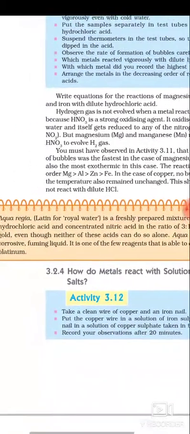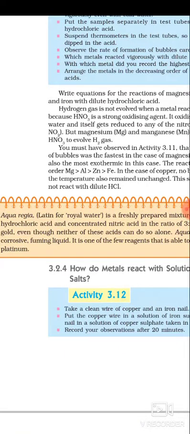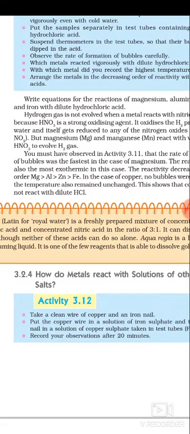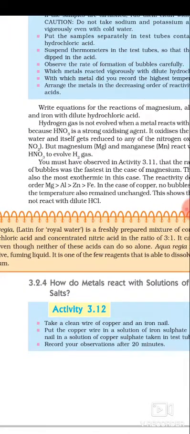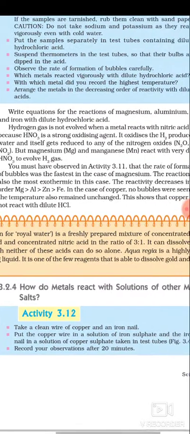Now here is one more point, aqua regia. Aqua regia is a solution in the ratio of 3:1. It is made by taking concentrated hydrochloric acid and concentrated nitric acid in the ratio of 3:1.